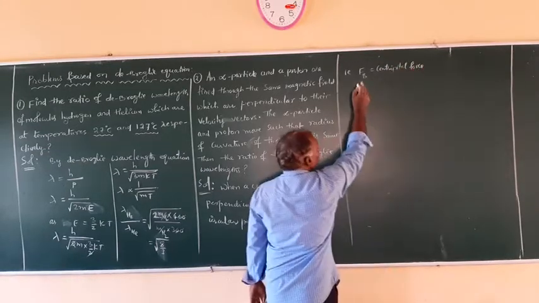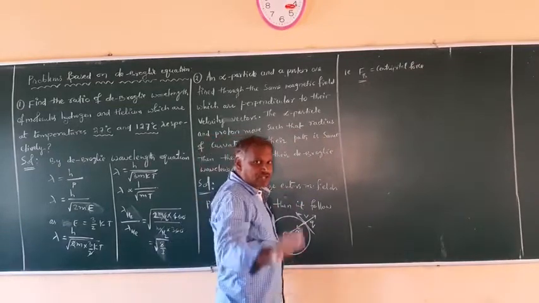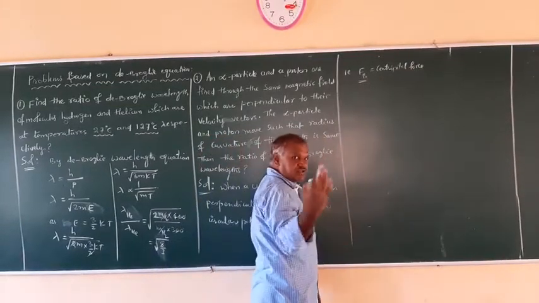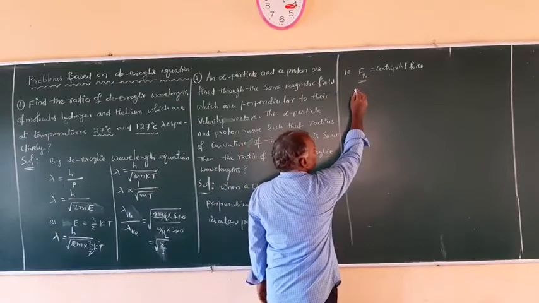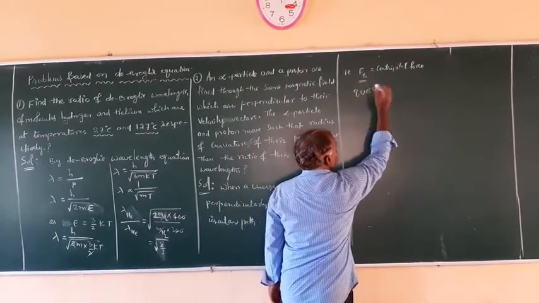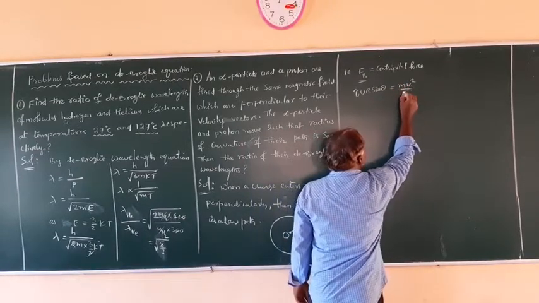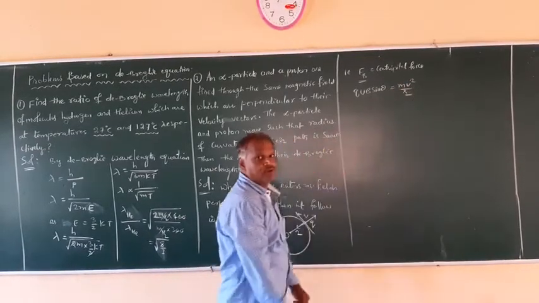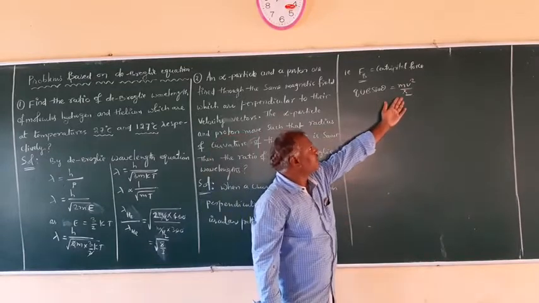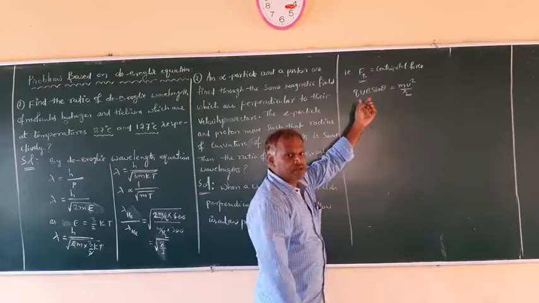Therefore, the force on the charge because of the magnetic field, you will get that formula in coming chapters. I can write here: QVB sin theta is equal to mv square by r. So this is the equation for the centripetal force, and this is the equation for the force on the charged particle because of the magnetic field.